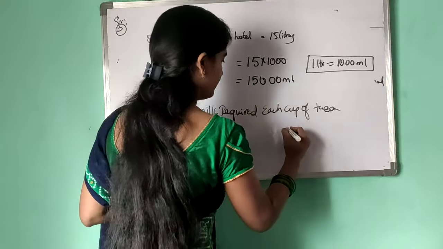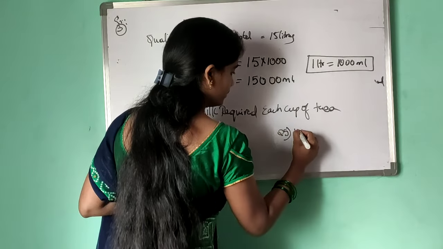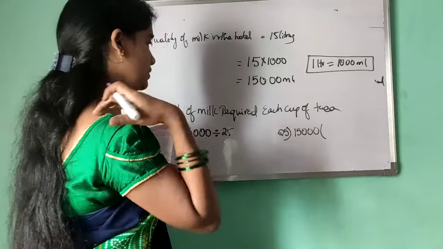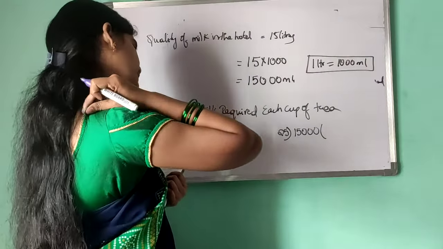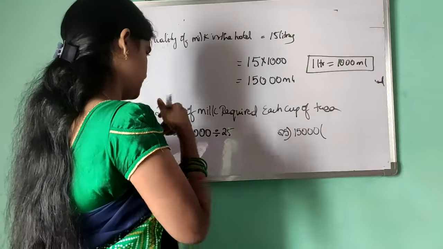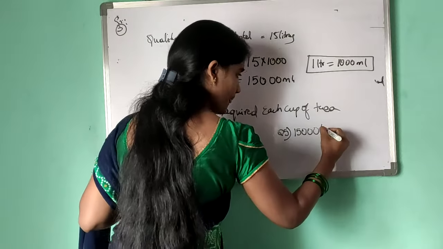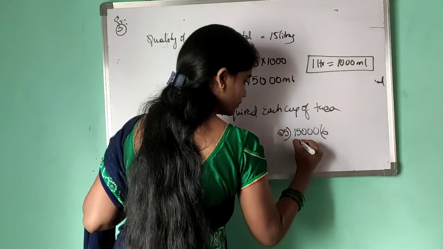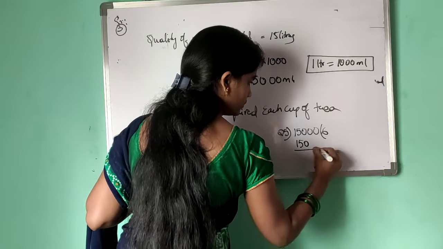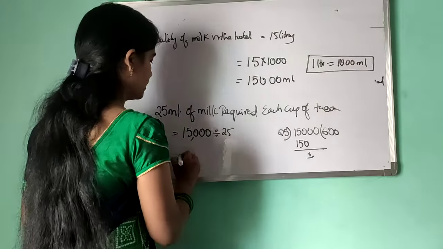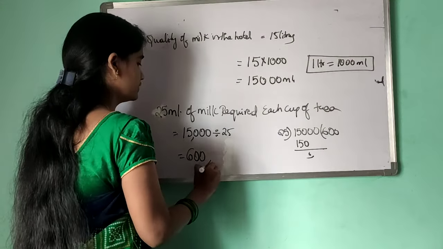Here how can we divide it by 25? 1, 5, how many times? 6 twenty-fives. So the answer is 600.